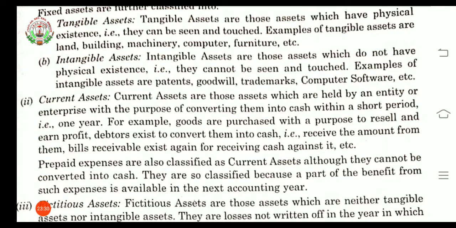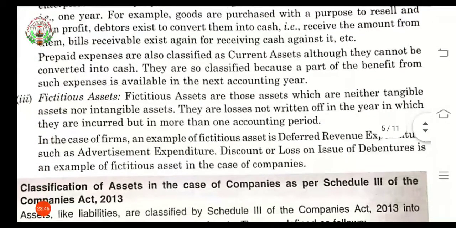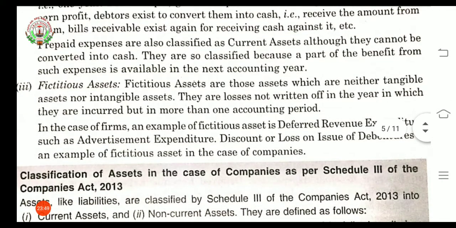And there are some prepaid expenses also, which are classified as current assets. Although we cannot convert them into cash, they are classified there because these expenses are available in the next accounting year. Third is fictitious assets.